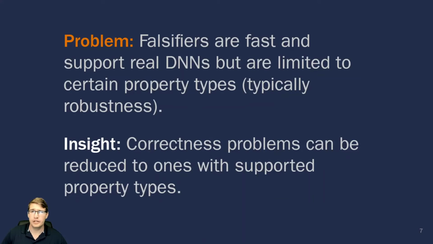We identified the key insight that many properties can be reduced into properties of other forms, such as local robustness. Building on this insight, we develop an approach for reducing properties in an expressive general form to an equivalid set of properties with some specified form. In particular, in this work, we reduce to robustness properties in order to enable the application of adversarial attack methods. This reduction enables the application of adversarial attacks to quickly find property violations for a broad range of properties.